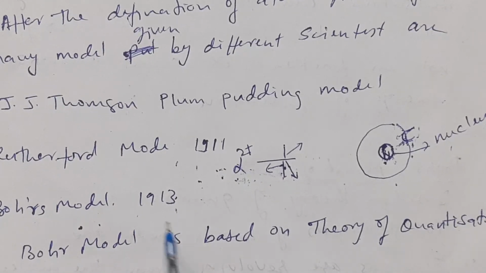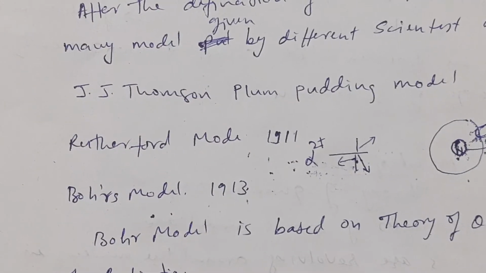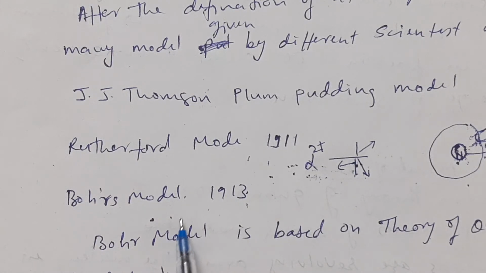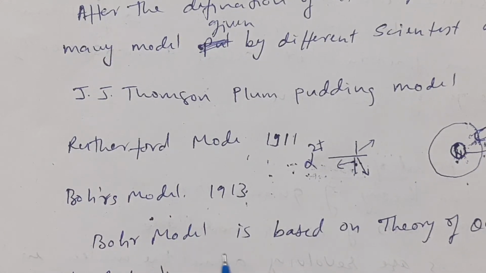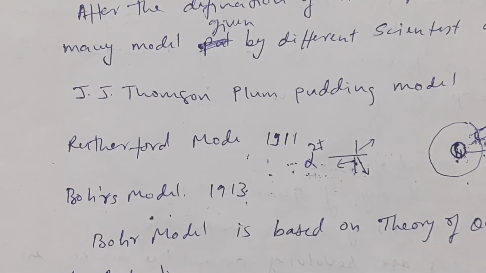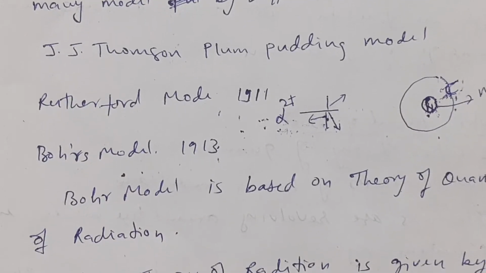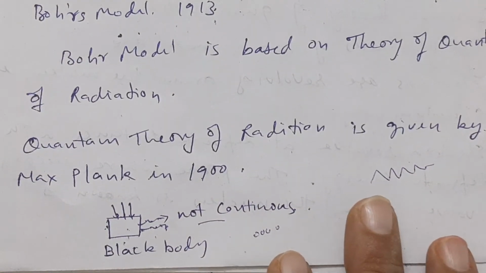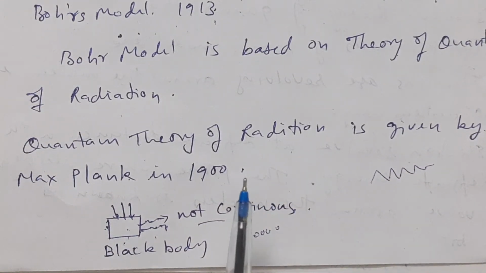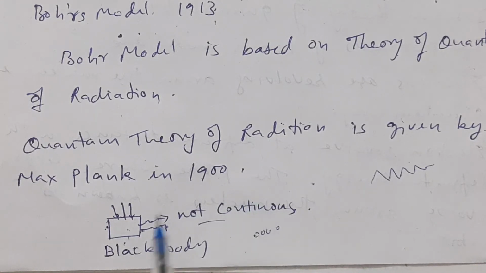Then in 1913, another model for the atom was Bohr's model. Bohr's model is based on the theory of quantization of radiation. The theory of quantization of radiation was given by Max Planck in 1900. Max Planck was a scientist who was studying the radiation falling on a black body, and he found that the radiation emitted by the black body is not continuous.